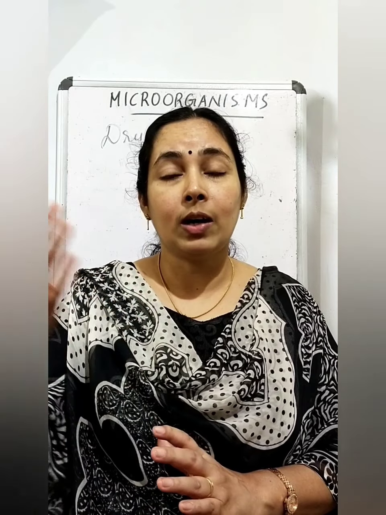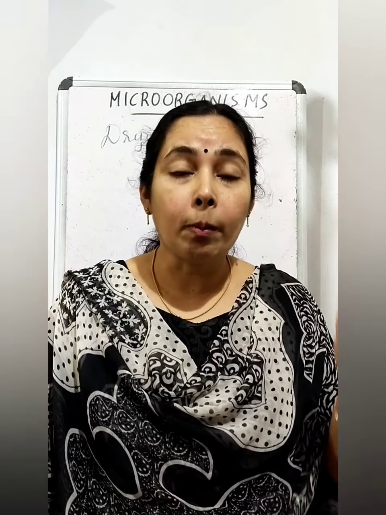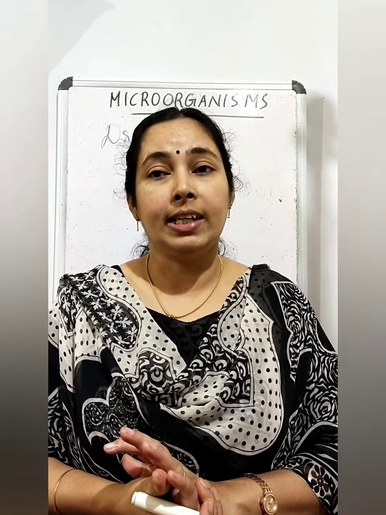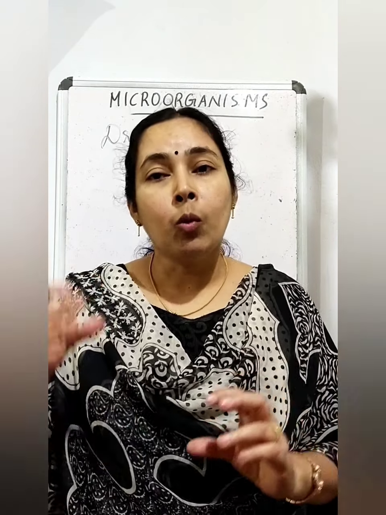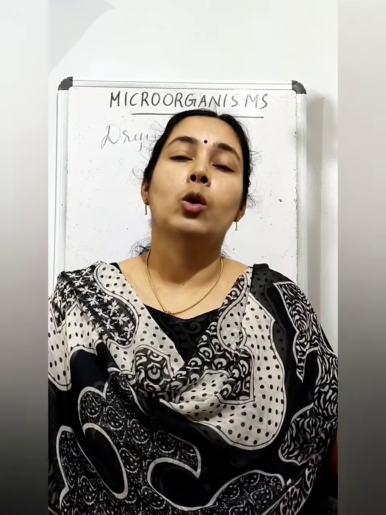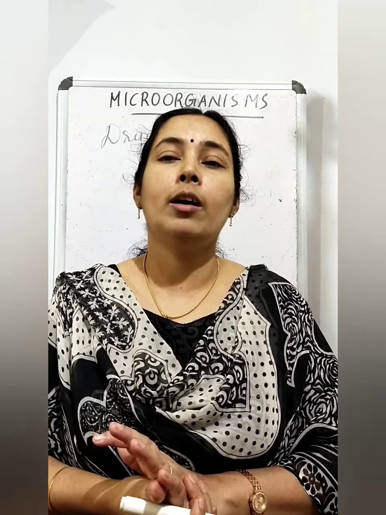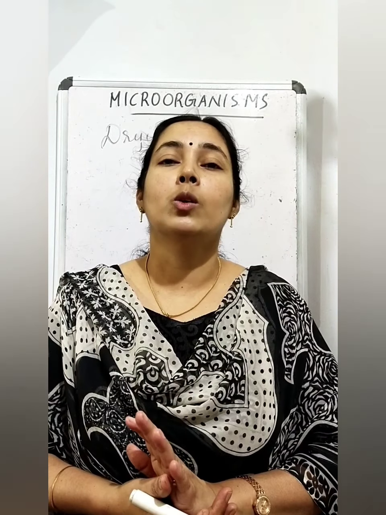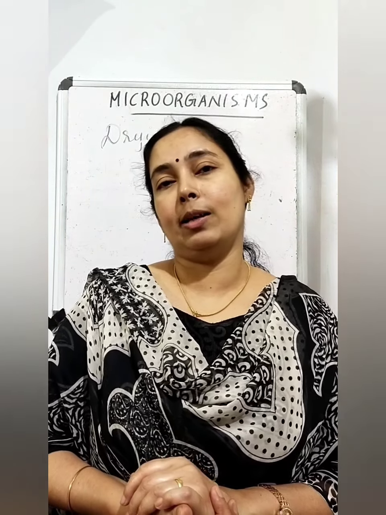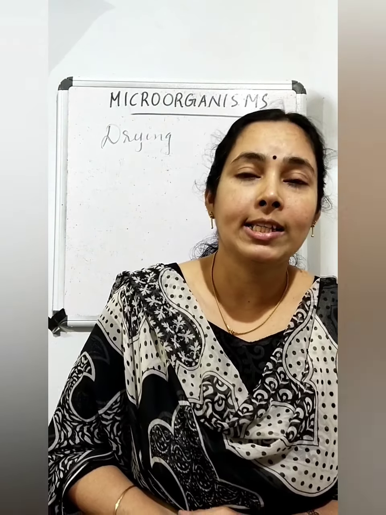Or chilies, you have seen dried chilies. So many food items we are preserving after drying them. So what happens during drying? Drying removes the moisture from the food. So microorganisms cannot grow and they cannot spoil the food items. So by drying the food items also we can preserve the food items. Clear? The next topic is storage and packing.